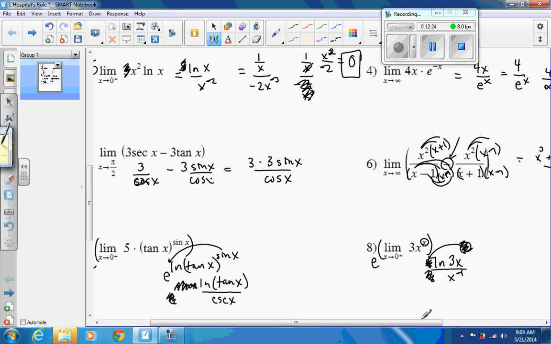All right. 3 minus derivative of the top. Derivative of 3 is, well, just nothing. Negative 3 cosine gives you, wait, can I plug this in? Pi over 2. Nope, I'm still getting undefined. I'm still getting 0 on the bottom. So derivative of the top would give me negative 3 times cosine of x, and the bottom would give me negative sine of x. Now I'm getting 0 on the top, right? Pi over 2 for cosine is 0. Pi over 2 for sine is 1. So negative, it doesn't matter. 0 over the negative 1 or positive 1 or whatever it's going to be is going to be 0. So 0 again.